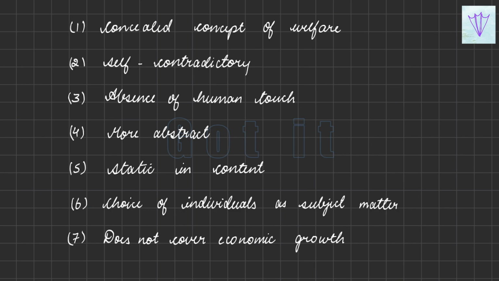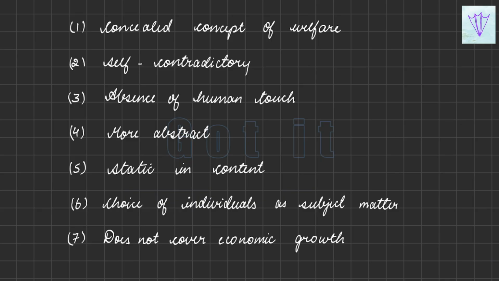Also there is the choice of individuals as the subject matter, and it did not cover economic growth. Economics of growth explains how an economy grows and national income increases, and Robbins takes the resources as given and speaks only about their allocation.